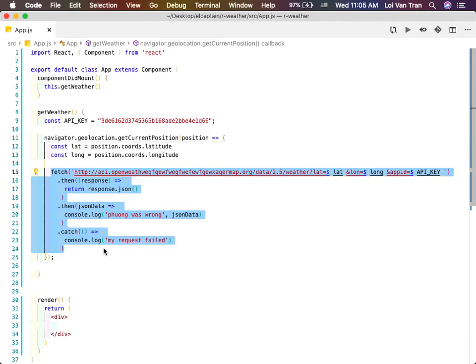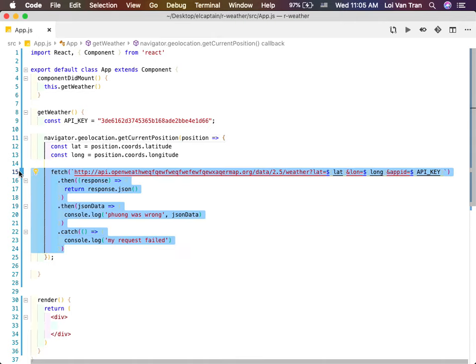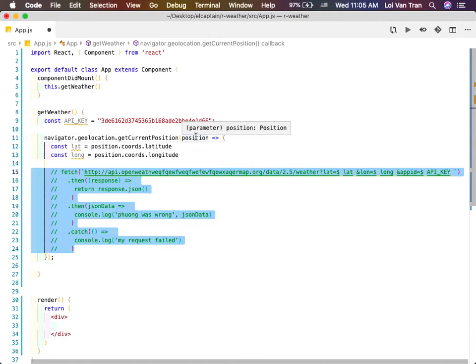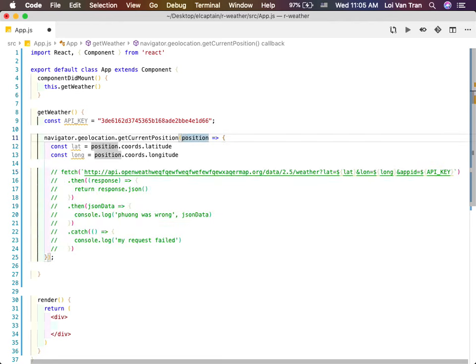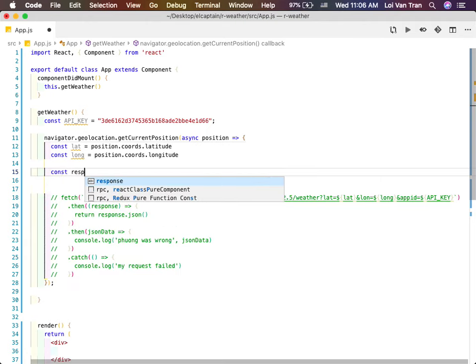So now I'm going to show you how to make it asynchronous, okay? So notice that position here. So we can just stick async right here. That would work. And then what can we do here? We can do const response is equal to await. Let me just copy this one.